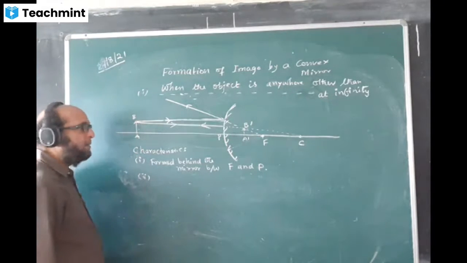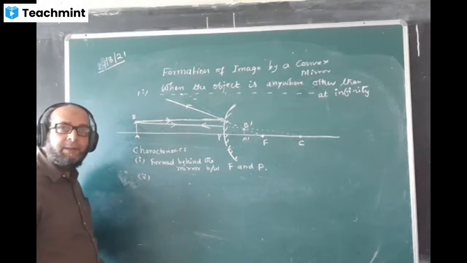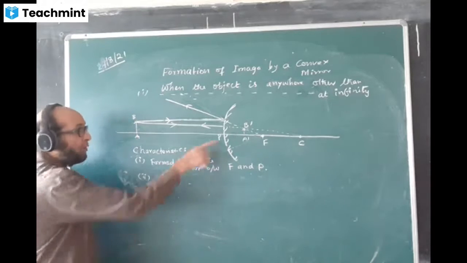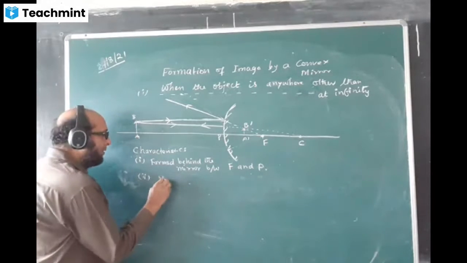Second point, is the image real or virtual? Tell me, what kind of image is this? Sir, virtual. Dotted line. See the dotted line there. Dotted line is virtual.